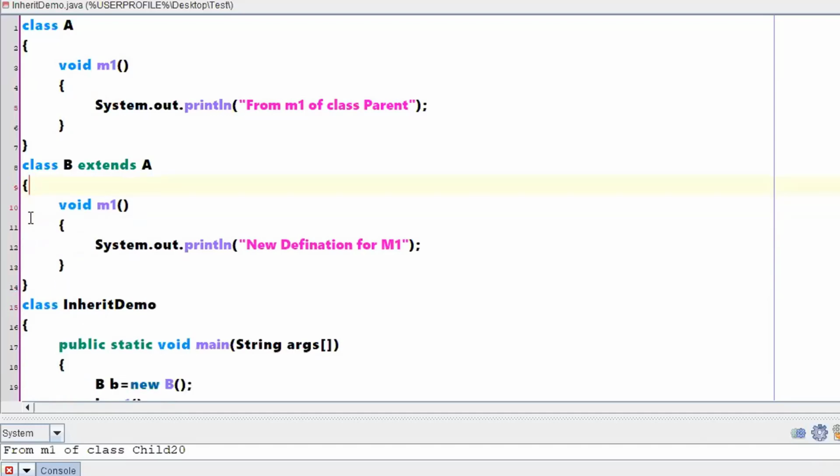I'll go with the definition given by my present class, class B. Right? So this is called method overriding. Overriding in the sense, giving one more new definition for the existing method.